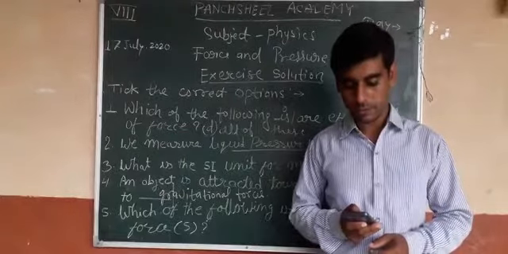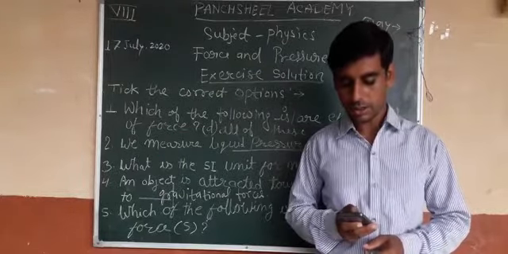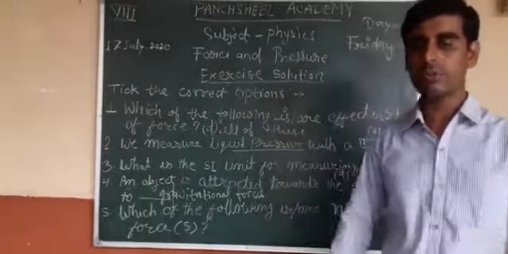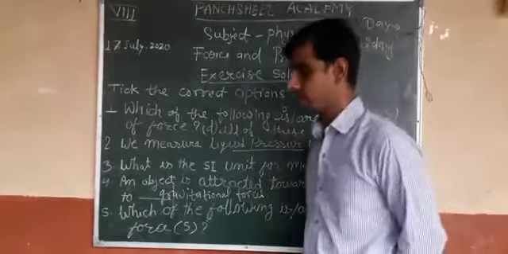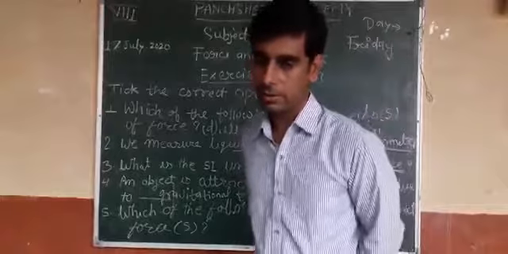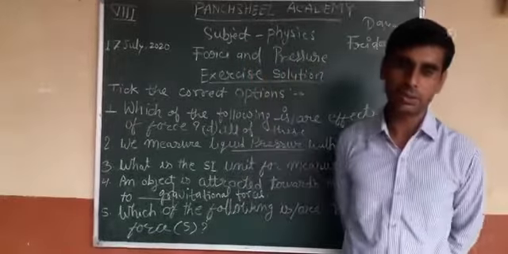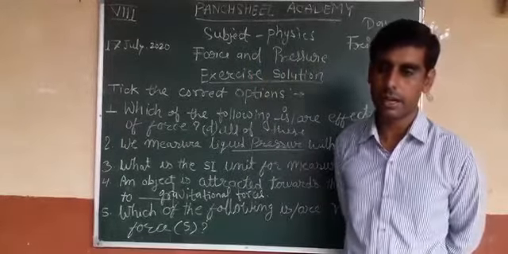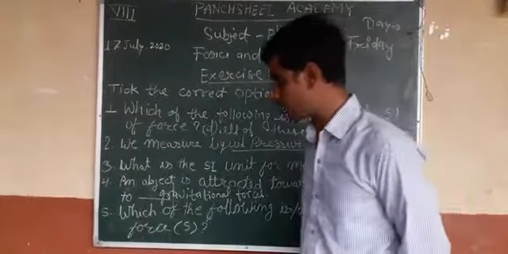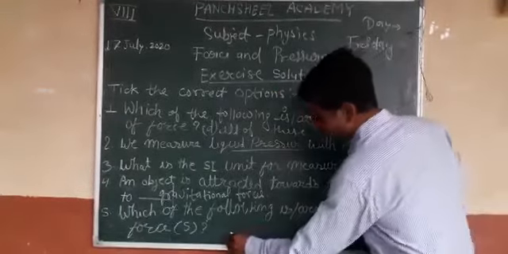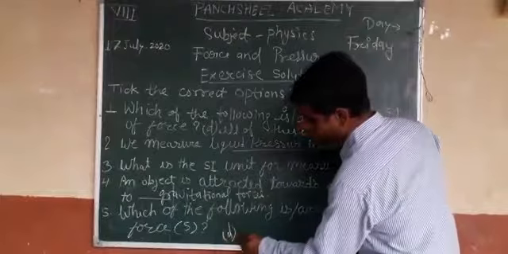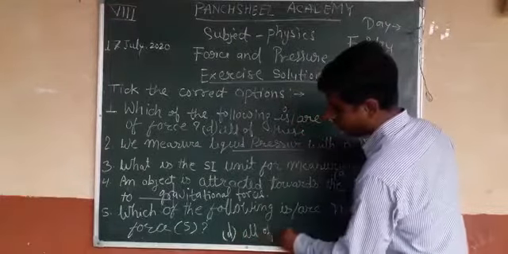Third, gravitational force. And fourth, all of these. All of you know that the types of non-contact force are gravitational force, magnetic force and electrostatic force. So the answer of this question is option D, all of these.